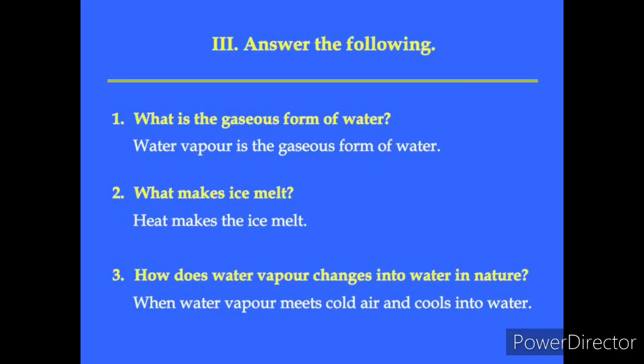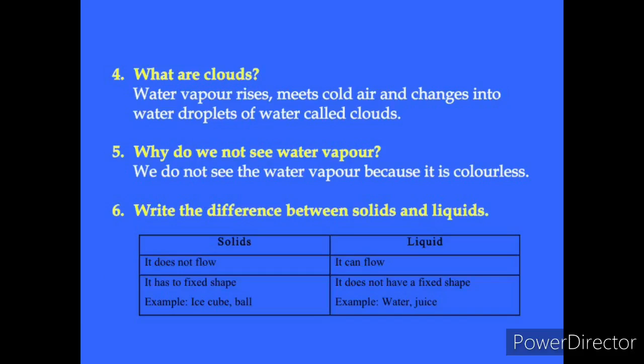Third one, how does water vapor change into water in nature? Answer, when water vapor meets cold air it cools into water. Fourth question, what are clouds?